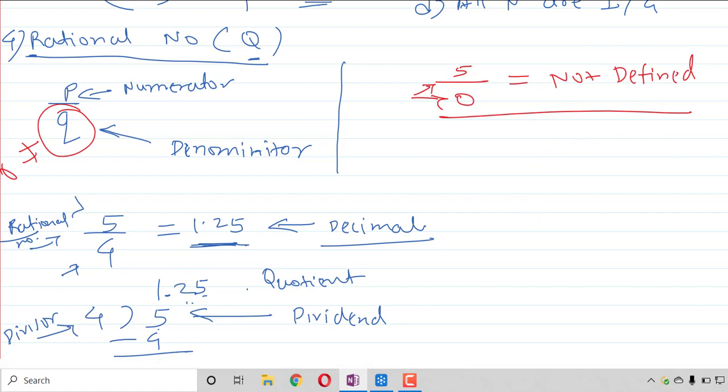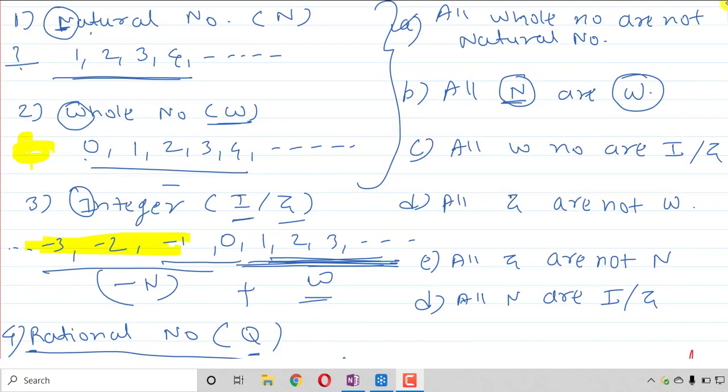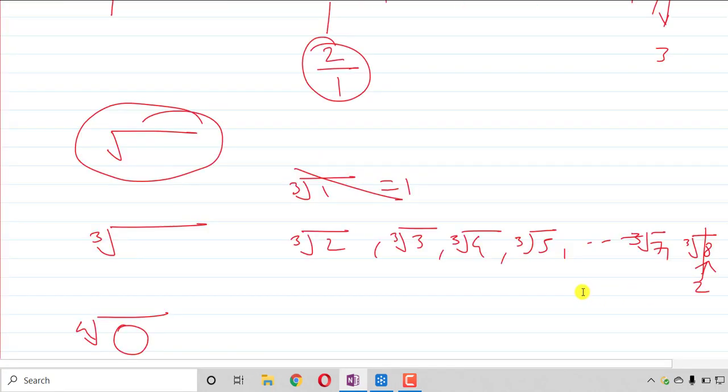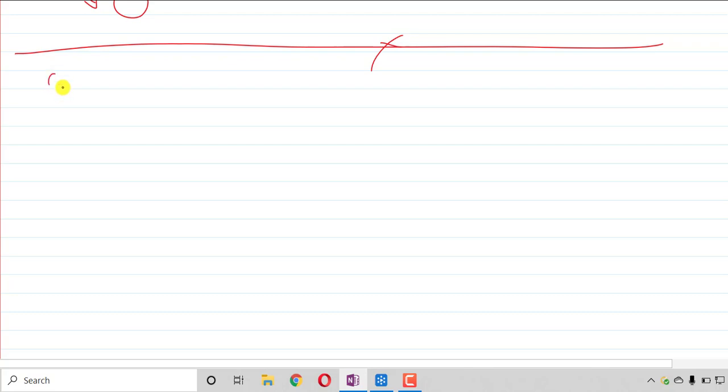Coming to the next topic, we will combine all these types: rational, whole number, integer, rational, irrational. Can we say all the integers are rational numbers? Can we say all integers are rational numbers?